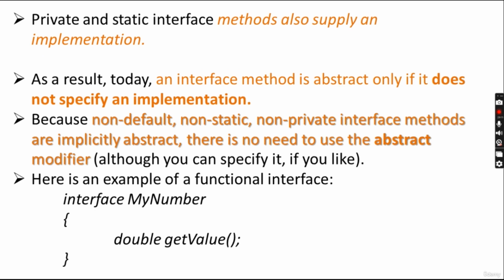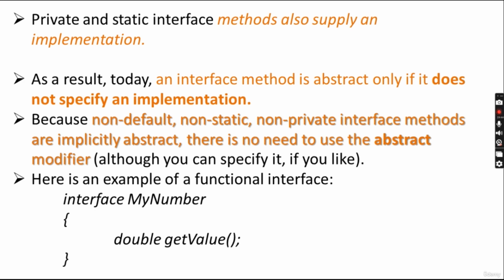So today an interface method is abstract only if it does not specify an implementation, not even a default. Non-default, non-static, non-private interface methods are implicitly abstract. There is no need to use the abstract modifier or abstract keyword. If you want, you can specify the abstract keyword.